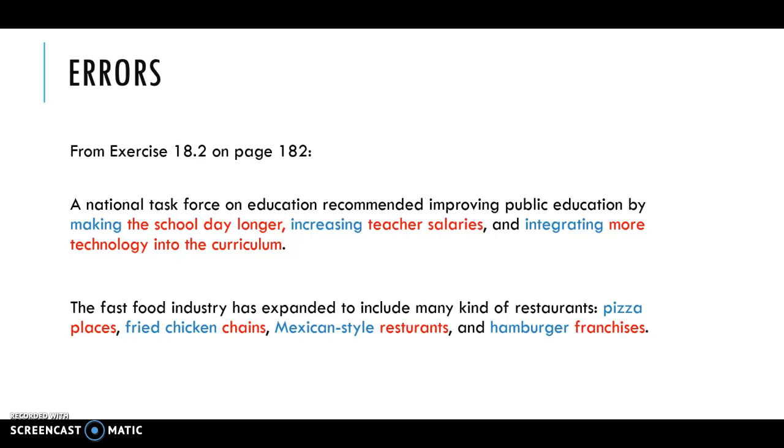And then for the second item, there are a couple different ways to fix it, but I paid attention to the word right before the colon, the restaurants. Everything that follows that should be a description of the type of restaurant. So I decided to add in some new words to describe the type of pizza restaurant and the type of Mexican place, and just cut it all down. So it's pizza places, fried chicken chains, Mexican style restaurants, and hamburger franchises. Right? Very simple structure of the description and then the type of place that it is.